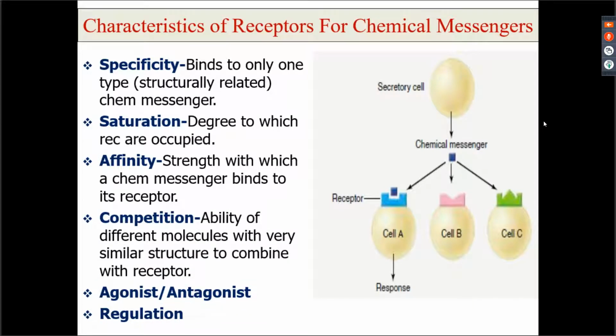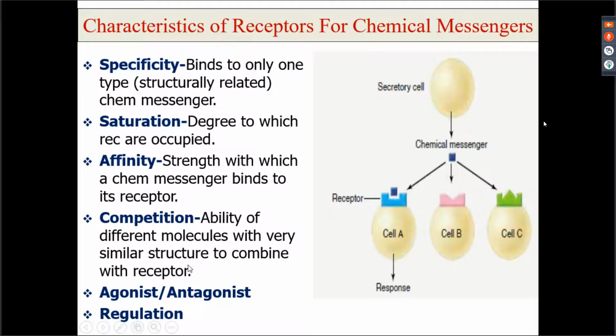Competition, that means there are a number of chemical messengers which would be structurally similar to one another, right? So when you have a number of chemical messengers which are structurally similar to one another, then they will be competing with one another for a single receptor. This is what is termed as competition. Ability of different molecules with very similar structure to combine with receptor.